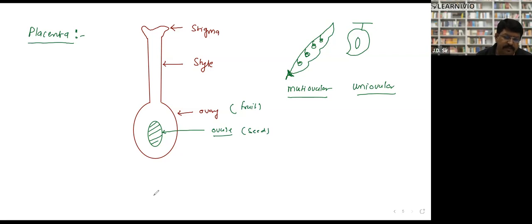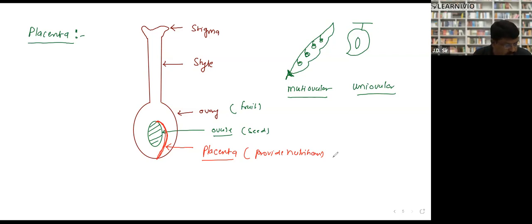While it is immature, this ovule remains attached to the ovary wall with a structure called the placenta. The placenta provides nutrition to the maturing ovule. Is it clear? What is placenta? And the arrangement of placenta is called placentation.